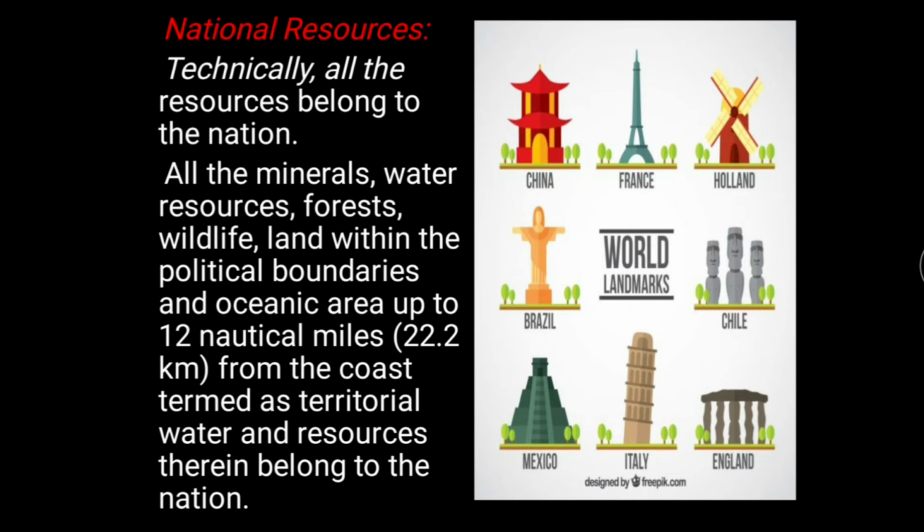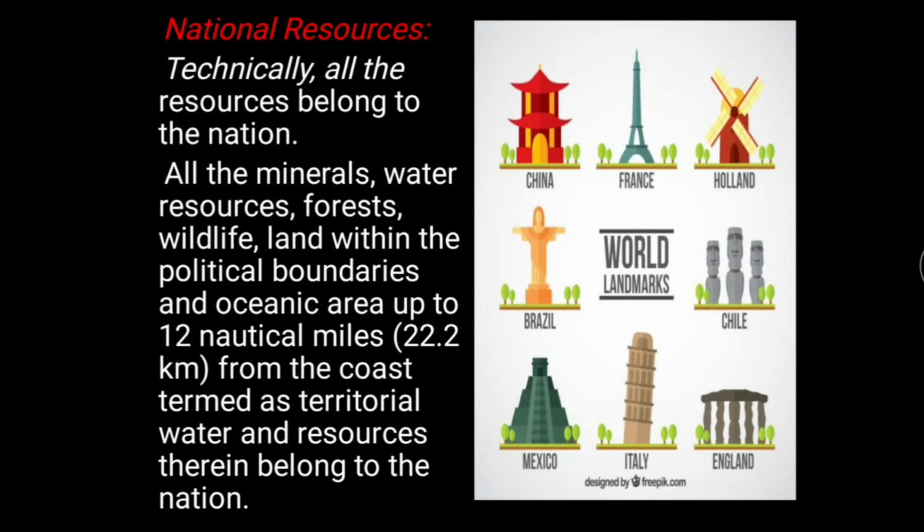Except these historical monuments, all the minerals, water resources, forests, wildlife, land that comes within the political boundary or oceanic area up to 12 nautical miles from the coast, termed as territorial water, and resources therein belong to the nation.